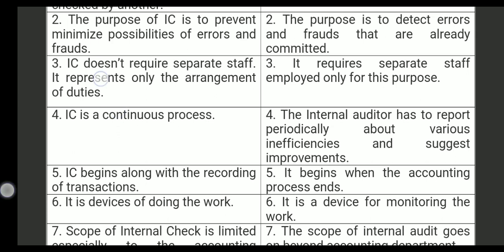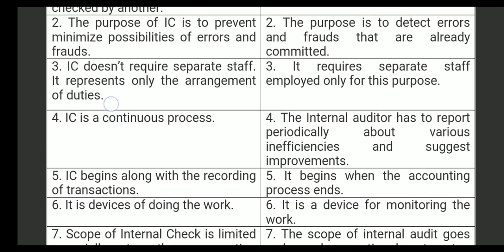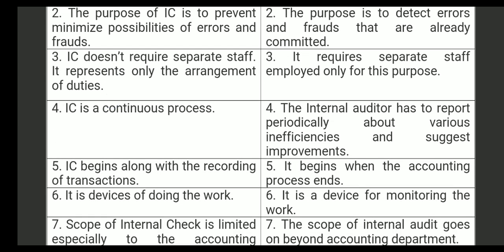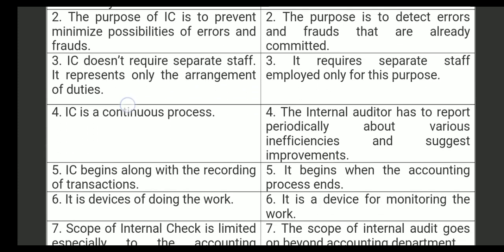Then internal check begins along with the recording of transactions. As soon as the financial transaction takes place, the internal check begins. And coming towards the internal audit, it begins when the accounting process ends.